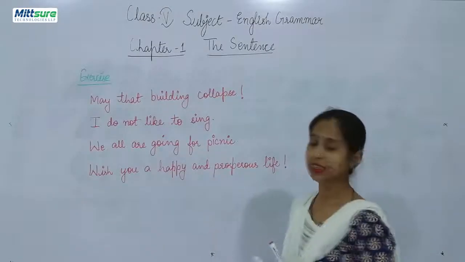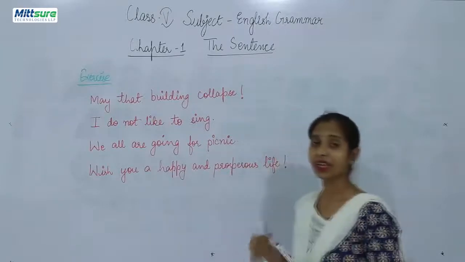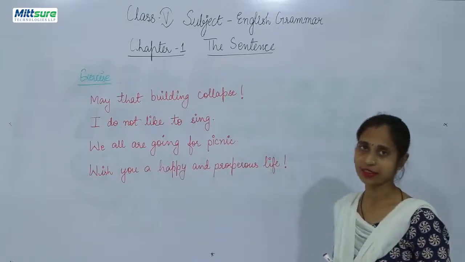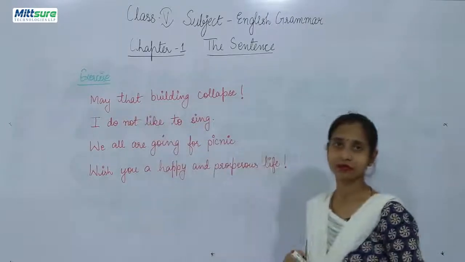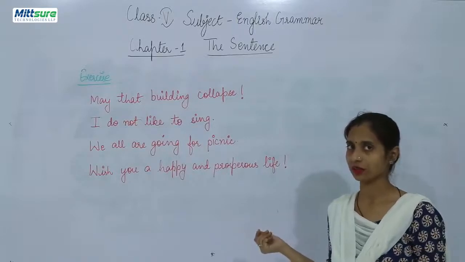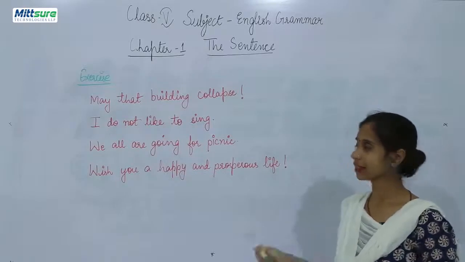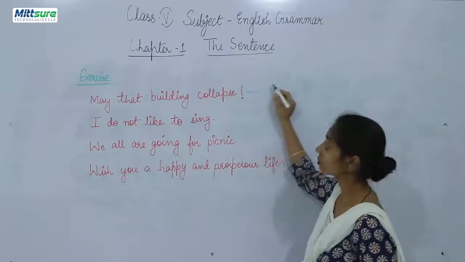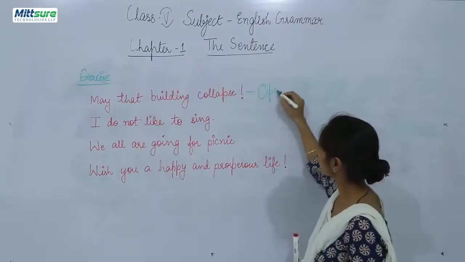Now let's examine these four statements and see whether you are able to make out what kind of sentence it is. May that building collapse. Now here you are cursing something. So when you curse something, what kind of statement is it? Yes, right, it is an operative statement.